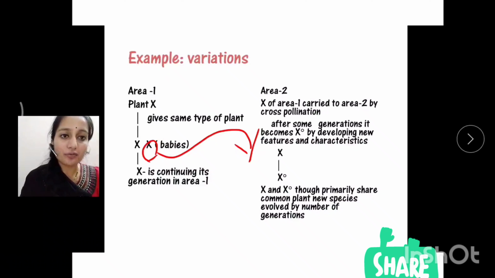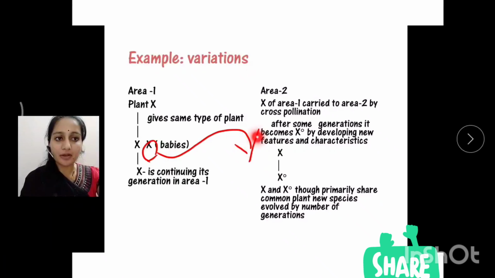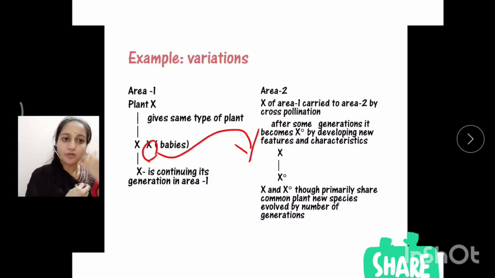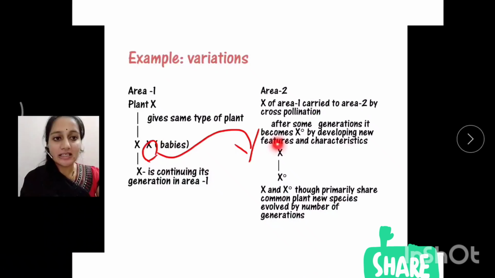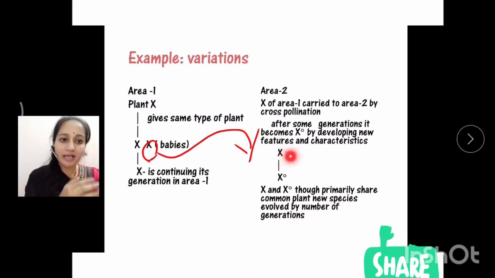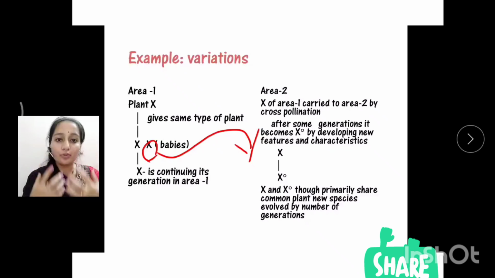So the X of area 1 is carried to area 2 by cross pollination. It continues its generation in area 2, and after some generations this X plant, which came from area 1, acquires some new characters which do not resemble plant X of area 1.